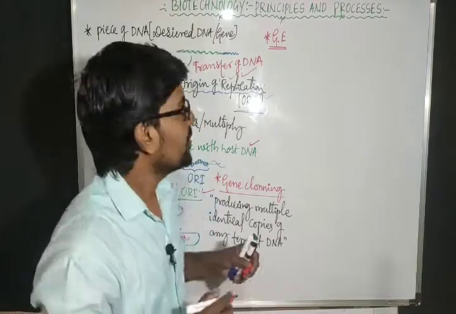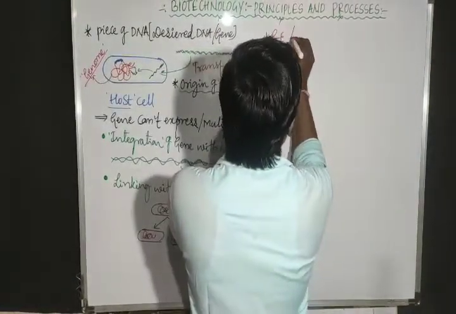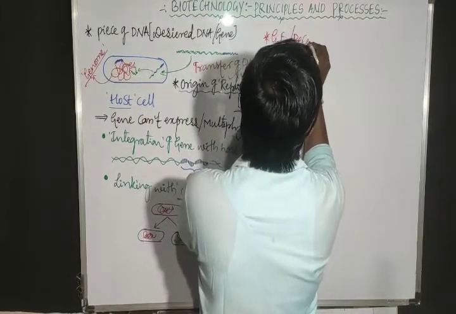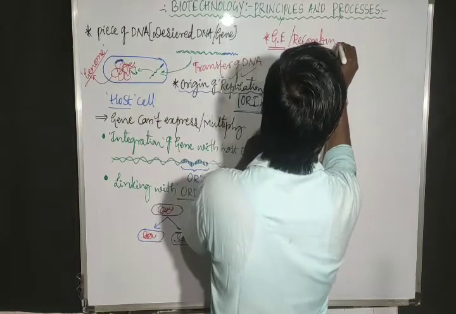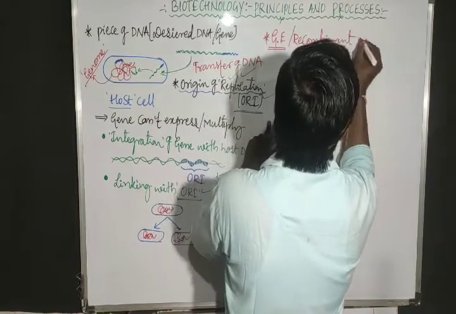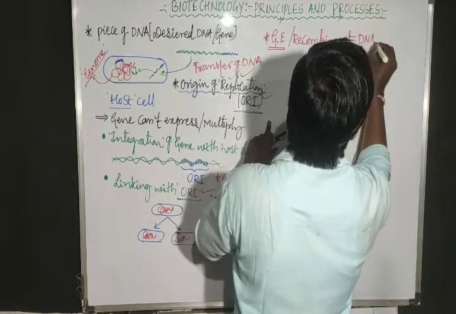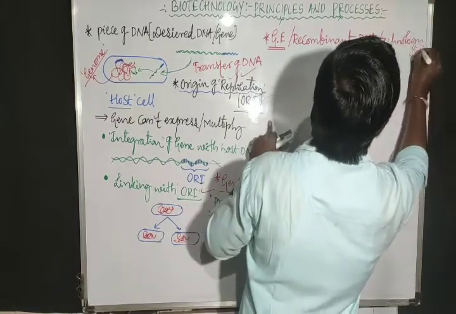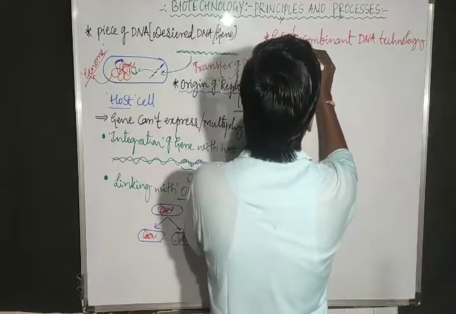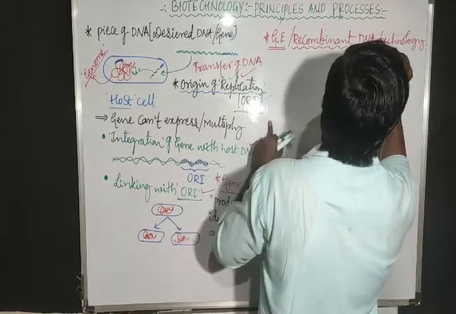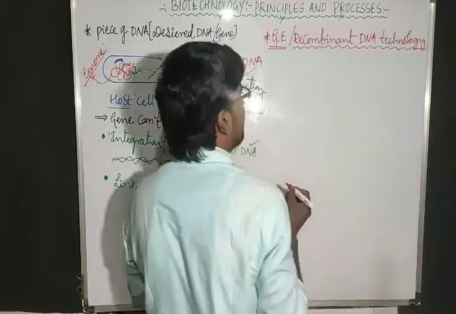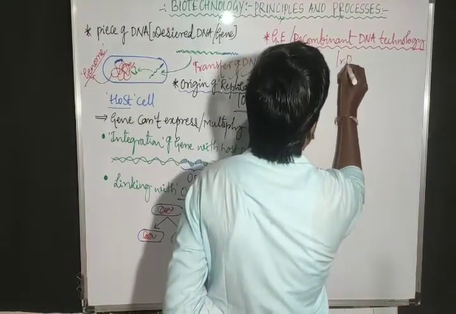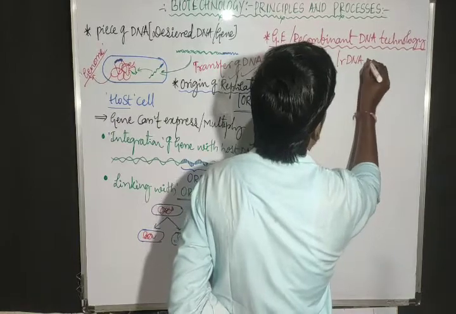Sometimes we also refer to genetic engineering as recombinant DNA technology. What do we refer to it as? Recombinant DNA technology, or simply rDNA technology.